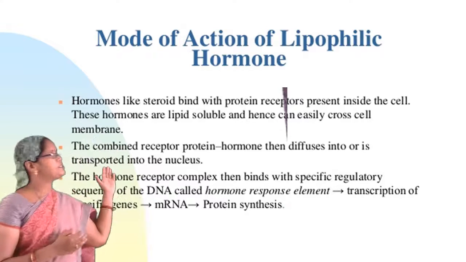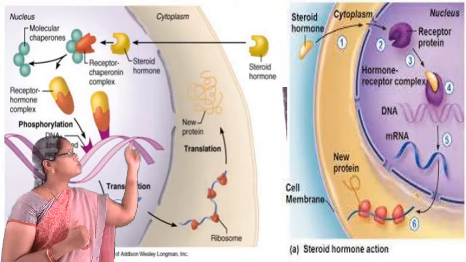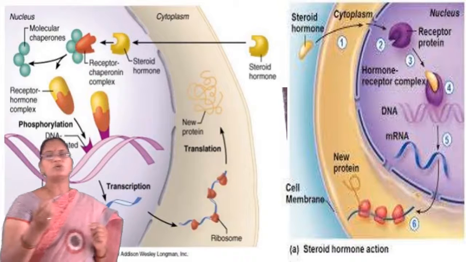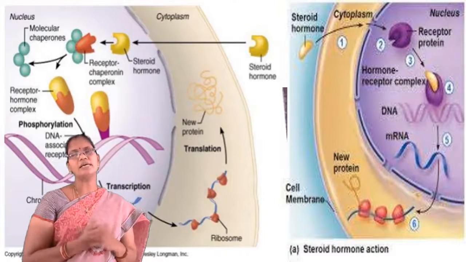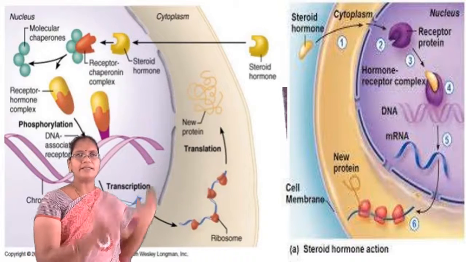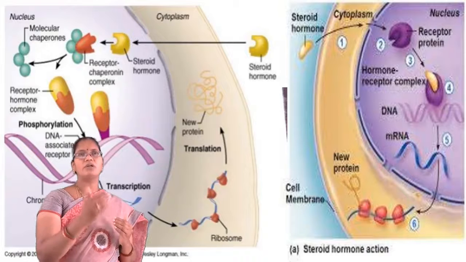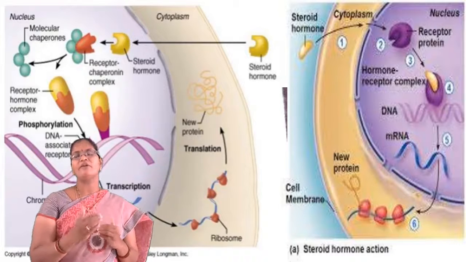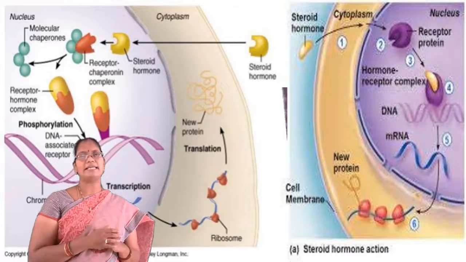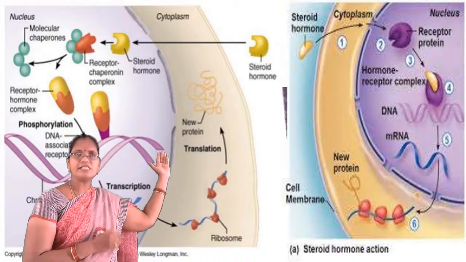This is the picture depicting the mode of action of lipophilic hormones. This is the steroid hormone. Steroid hormones can diffuse into the cell. It passes through the cell membrane and enters the cell, and the steroid hormone will bind to the receptor present either in the cytoplasm or in the nucleus. As a result, a hormone receptor complex is produced.